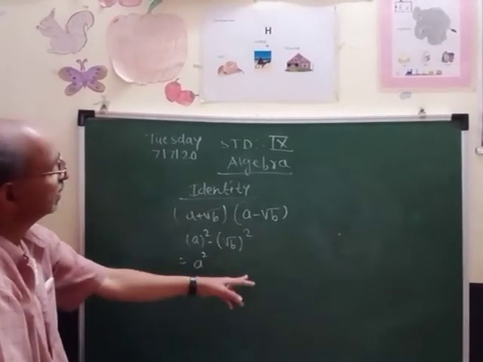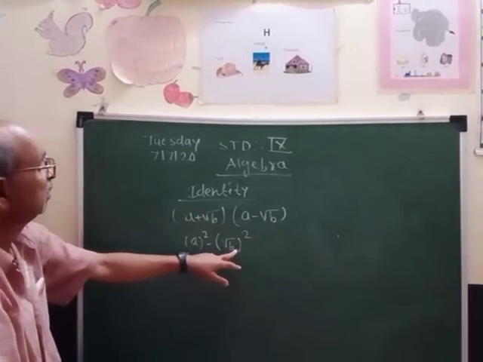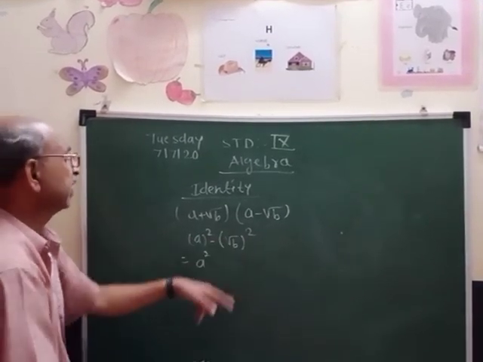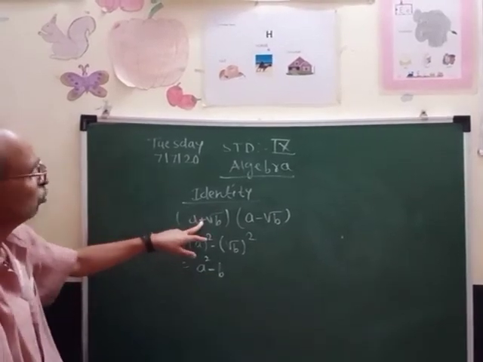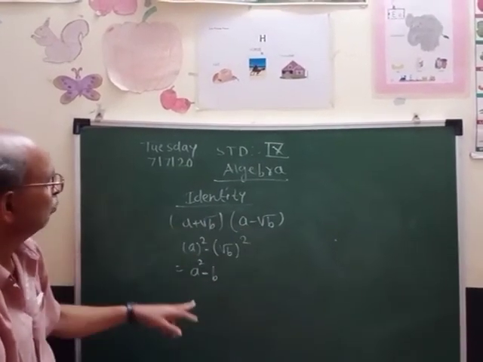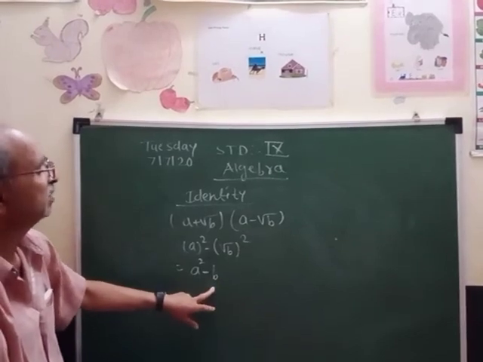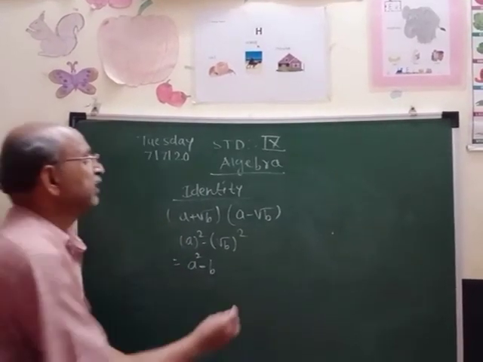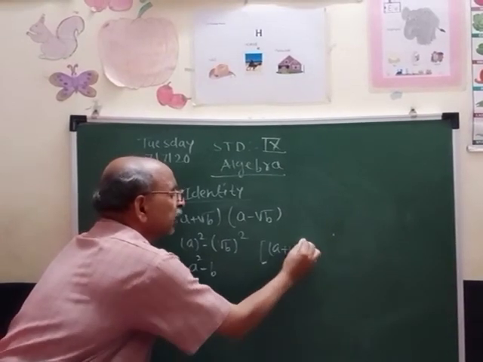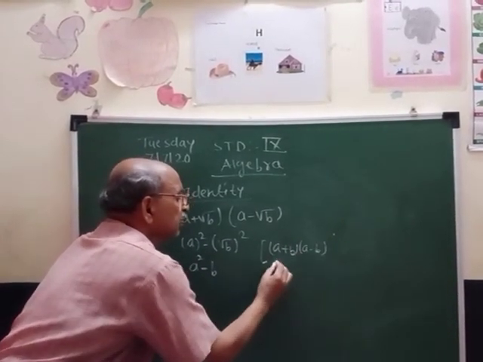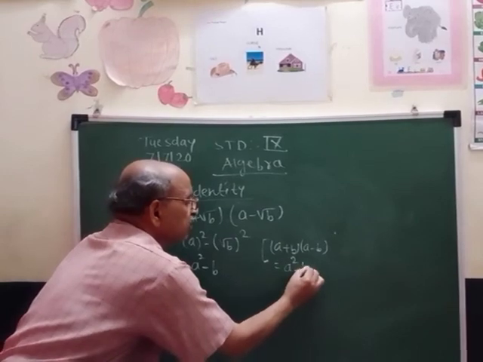And in the previous example I told you, when you square the number in the radical sign, the answer is the same number. So a plus root b multiplied by a minus root b is a squared minus b. This is the same identity, a plus b into a minus b, that is a squared minus b squared.